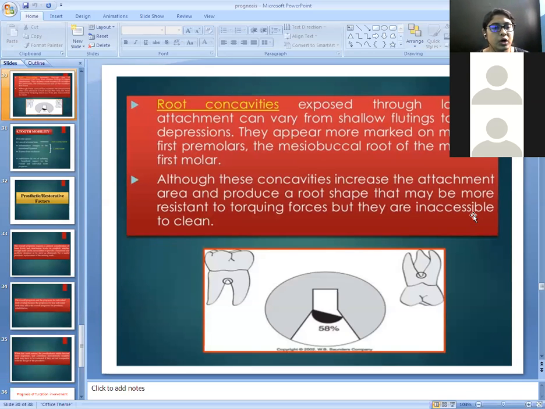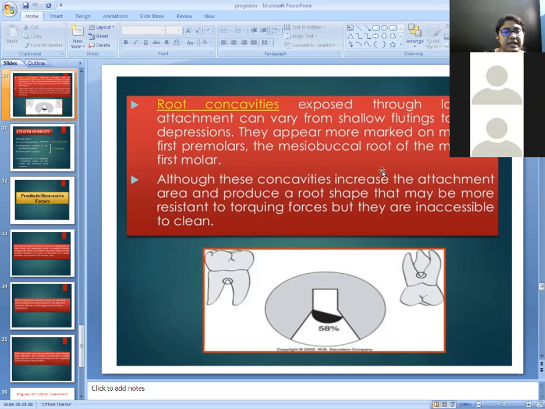Next one is the root concavities. Root concavities exposed to loss of attachment can vary from shallow fluting to deep depressions. They appear more marked on the maxillary first molars, mainly on the mesiobuccal root of the maxillary first molar.